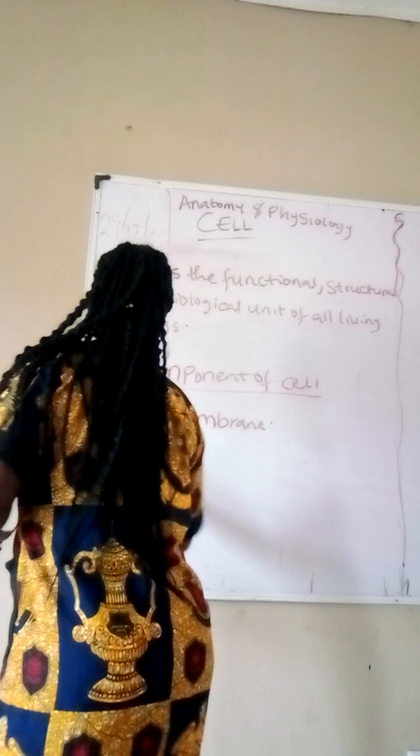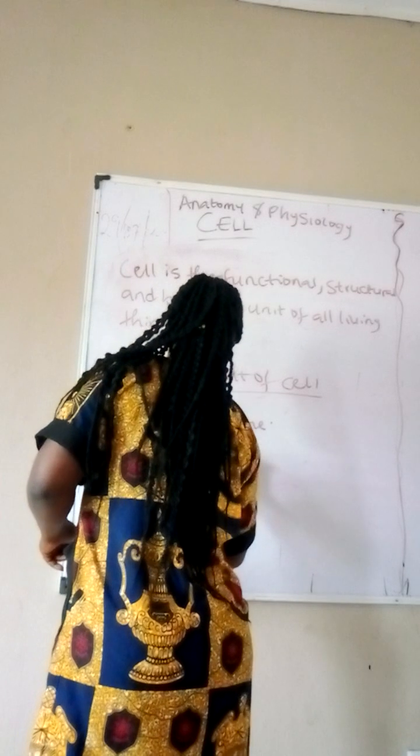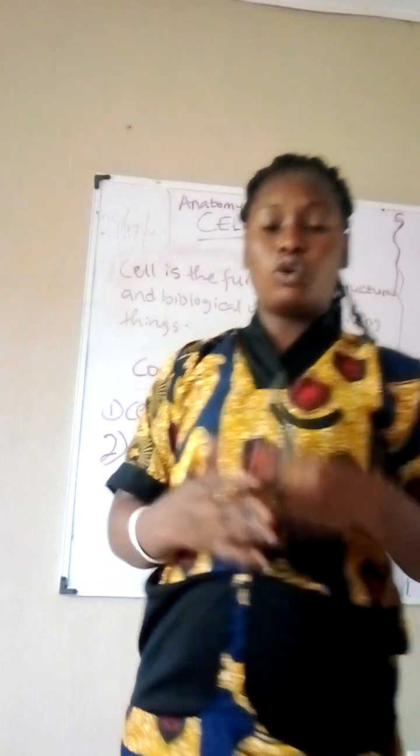Now, the second one is talking about the nucleus. What is a nucleus? The nucleus is the membrane-enclosed largest organelle in the cell. The nucleus contains chromosomes, which are the body's genetic material in the form of deoxyribonucleic acid. And what are chromosomes? Chromosomes are the genetic material.